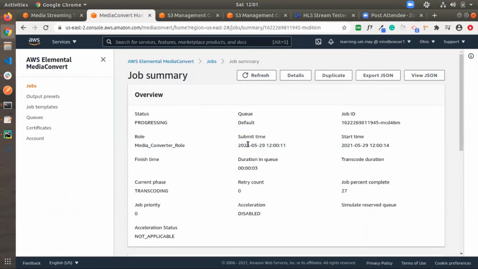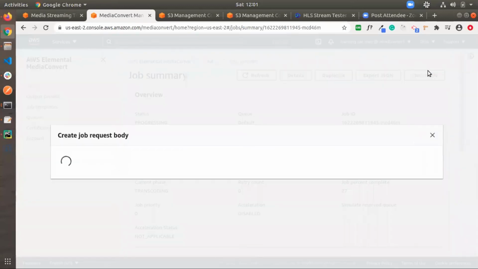The job is in progress. So meanwhile, I will show how to integrate this in our backend server or front end. If you are using a backend or front-end server, after every job completes, we have settings for this. All the settings we have added are for completing the job.